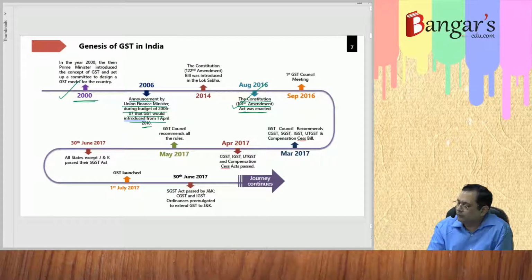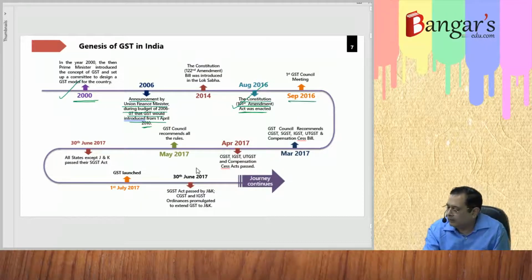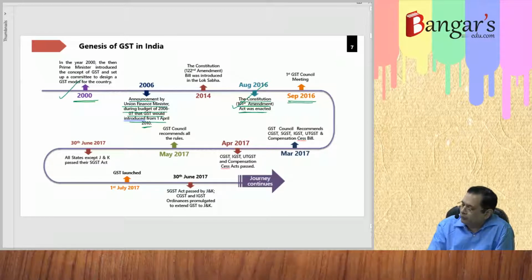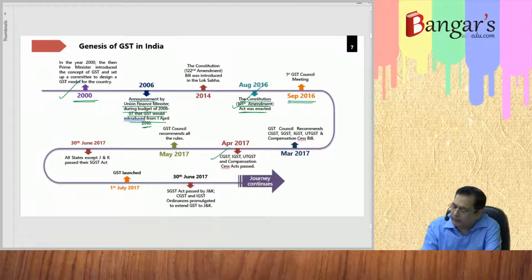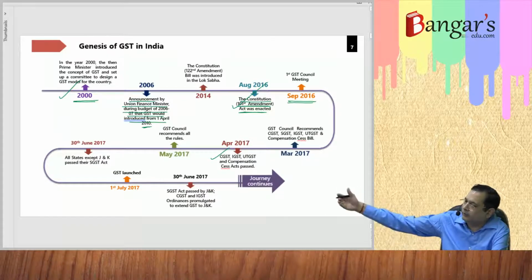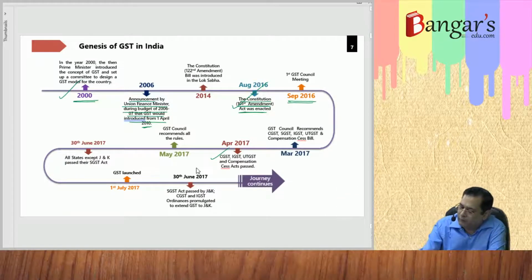GST Council's first meeting took place in September 2016, and subsequently the GST Council recommended the CGST, SGST, IGST, UTGST and compensation bills, and in April 2017, these enactments were passed. Similarly, it also needs ratification by the states. Therefore, the states also introduced their respective bills in their respective state assemblies, and the same got passed.